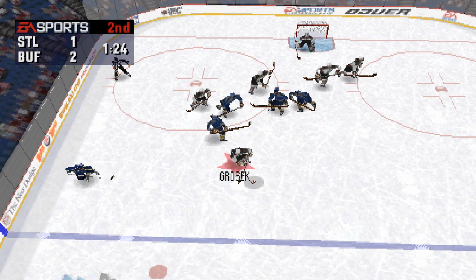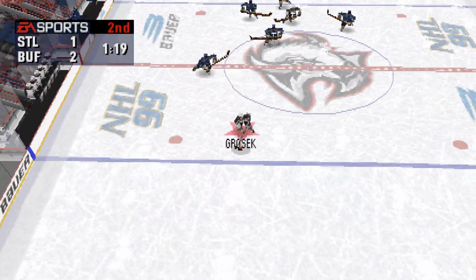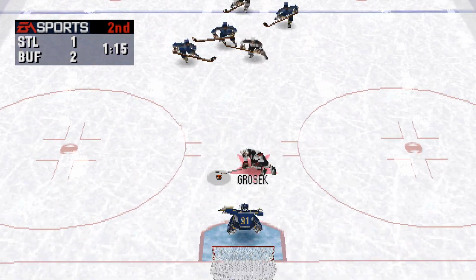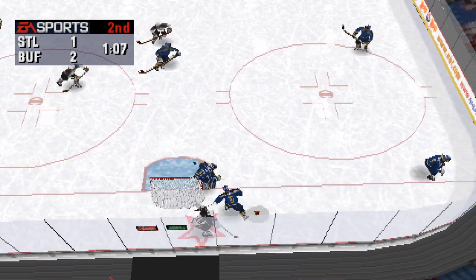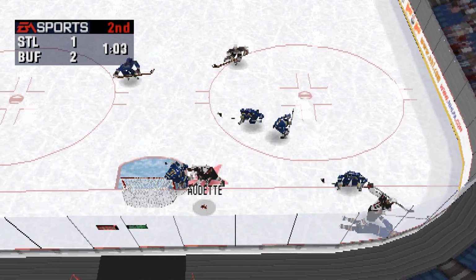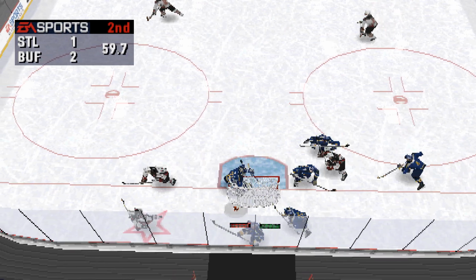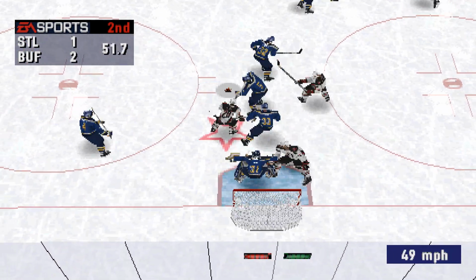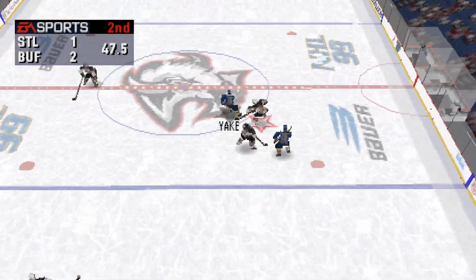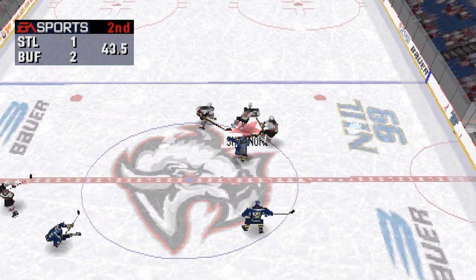Buffalo has a fresh line on the ice. Grosek starts out of his own zone. He's got a breakaway! Belted and knocked to the ice by Grosek behind the net. Last minute of play in the second period. Holzinger blasts him. Gill moves it ahead. Yake out of his own zone.